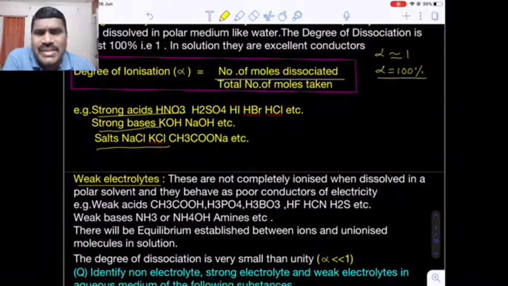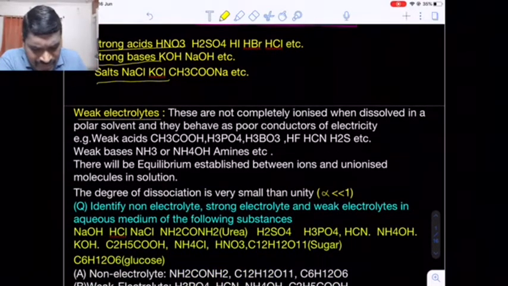Let's suppose we know organic acids, carboxylic acids, such as acetic acid and benzoic acid. We know organic acids are weaker acids as compared to the mineral acids. Even ammonia is a base, and also ammonia derivatives, that is primary amines and secondary amines, are referred to as weak bases because the extent of ionization is very less. They slightly undergo ionization, and their degree of dissociation is very less. That means the alpha value is much smaller than 1, very less as compared to unity.